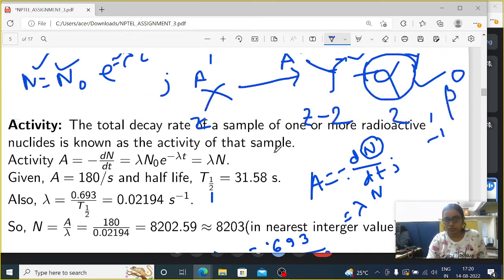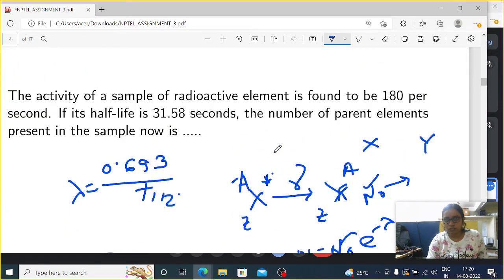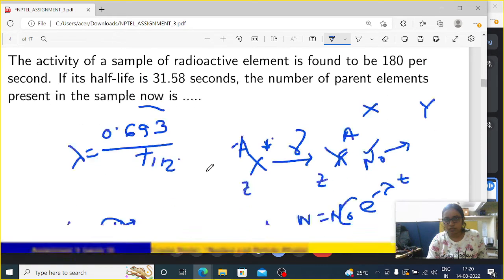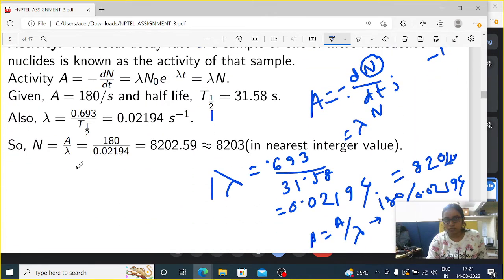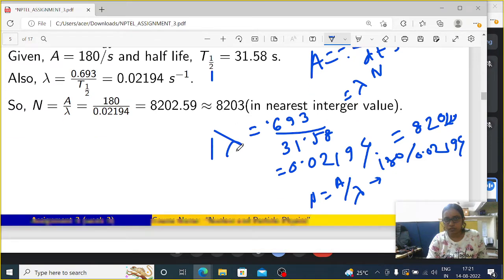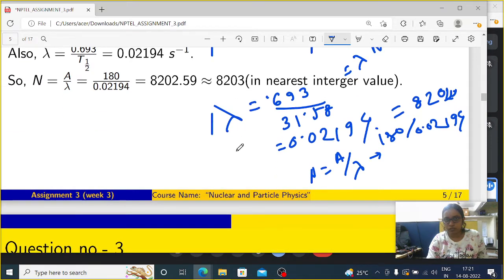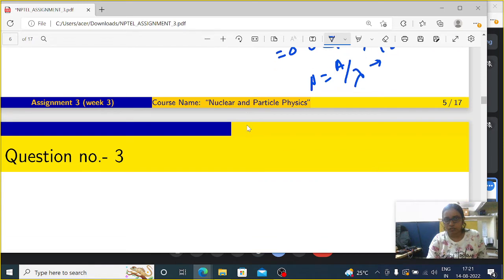The question was the number of parent elements present in the sample now. So now means it should be N after taking the value A by lambda, which is 8202.59, but we are taking the nearest integer value because it's a number, so 8203 it is. So this is about the second question.